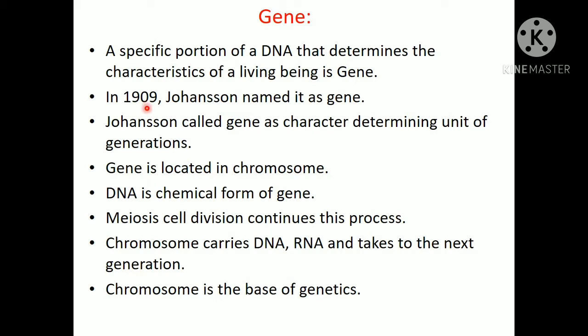In 1909, Johansson called gene the character determining unit of generations. That means these genes determine our character. Gene is located in chromosome. DNA is the chemical form of gene. Meiosis cell division continues this process. Chromosome carries DNA, RNA and takes it to the next generation. We know that gene is a portion of DNA, so through this the character passes from generation to generation. Chromosome is the base of genetics.